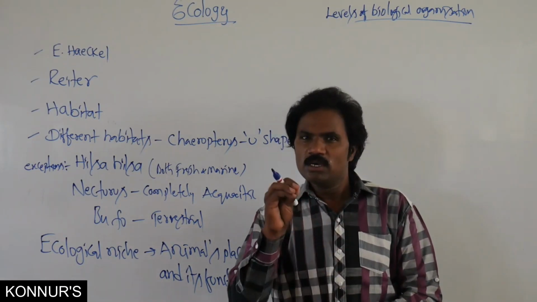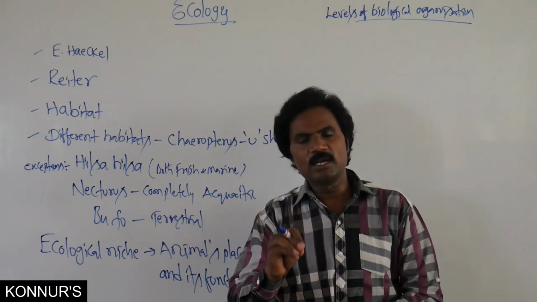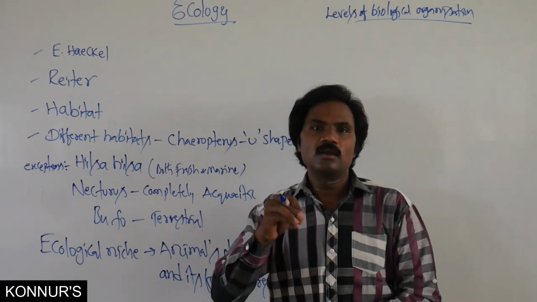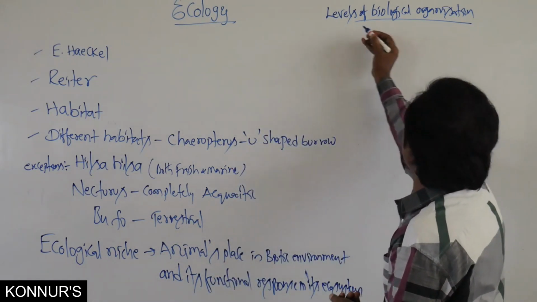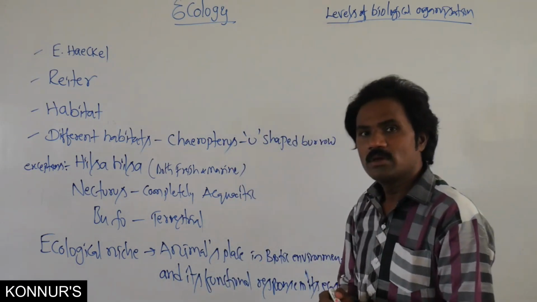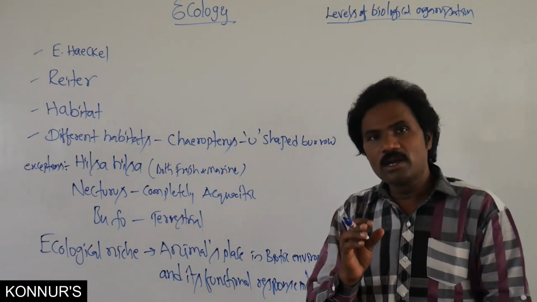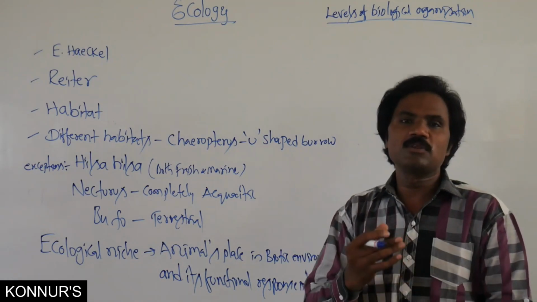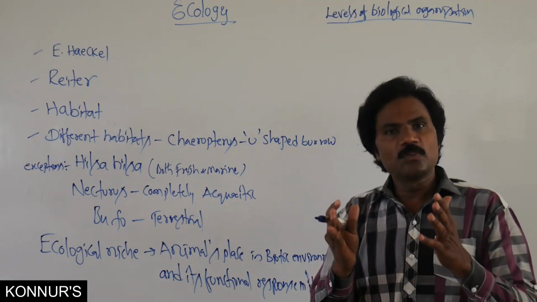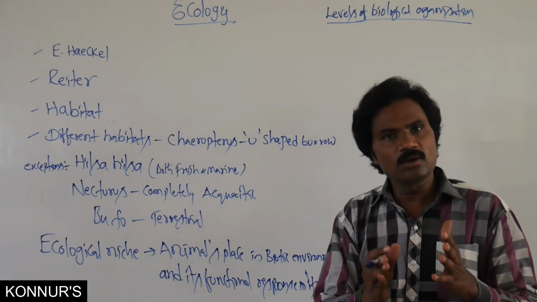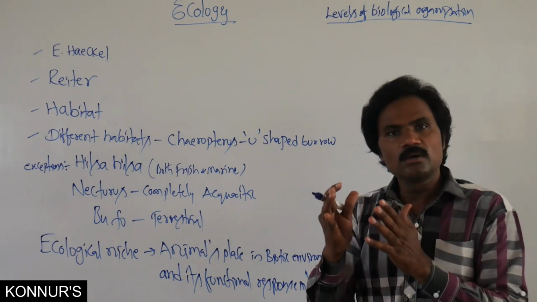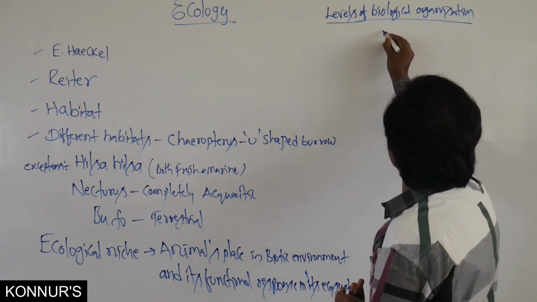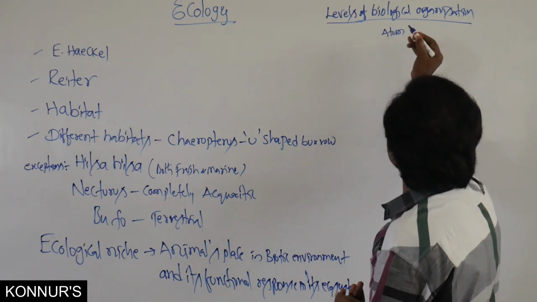What is the basic or fundamental level of biological organization? It begins from the atom. How are atoms formed? A group of protons, neutrons and electrons collectively form atoms.